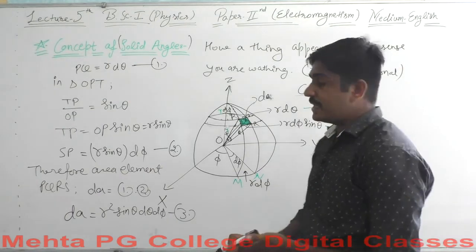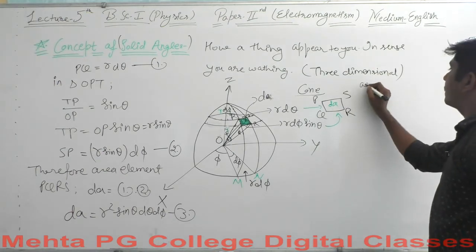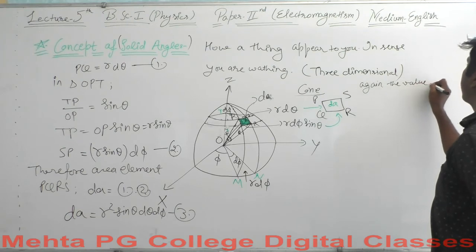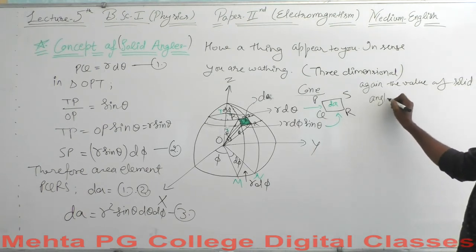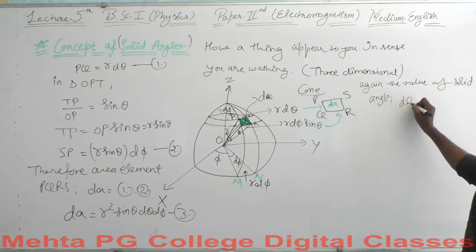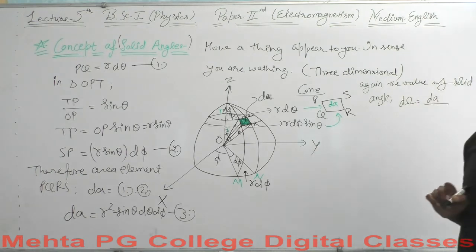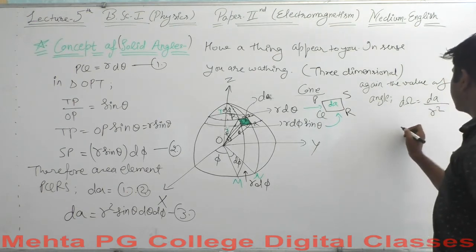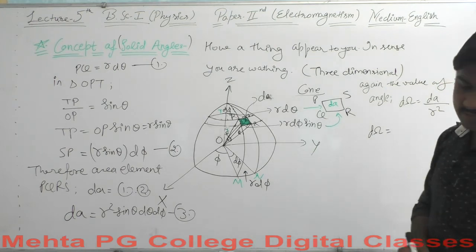Again, what will be the value of solid angle? The solid angle d omega will be equal to dA over R square. What is the value of dA there?